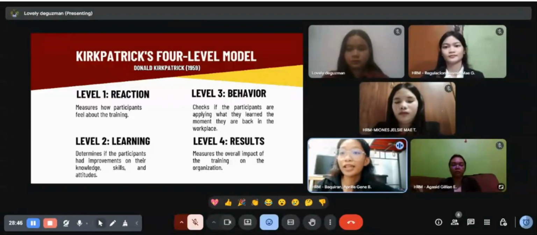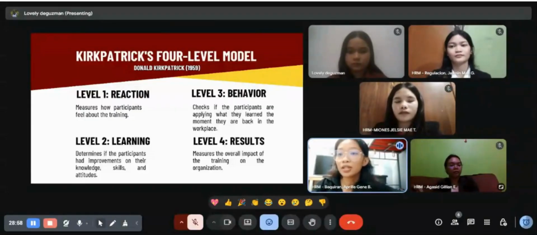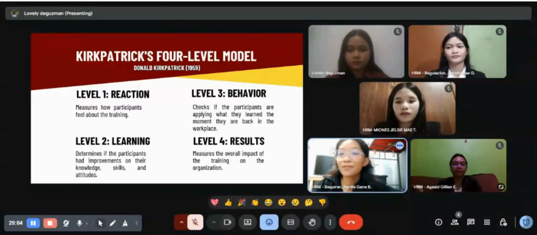Results is the fourth and last level. This is where we gauge or measure the training's overall effect on the company. Was production increased as a result of the training? Did sales go up as a result? Did it lower expenses or errors? Did it lower turnover and increase employee satisfaction?